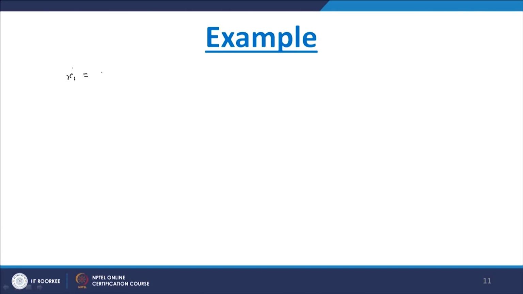As we have seen, this Lyapunov stability is applicable for both linear as well as some non-linear systems. Now first of all we see the stability testing for a non-linear system. So here we are taking an example, say x1 dot equal to x2 and x2 dot equal to minus 2x1 minus x2 whole cube. Now this is the state space model in non-linear form. Now we have to check the stability of the system. Now how to check it?